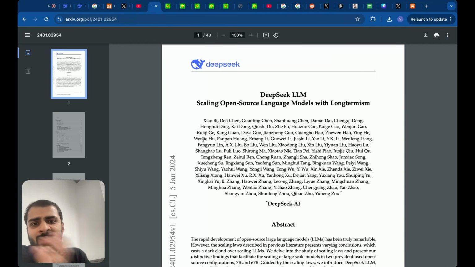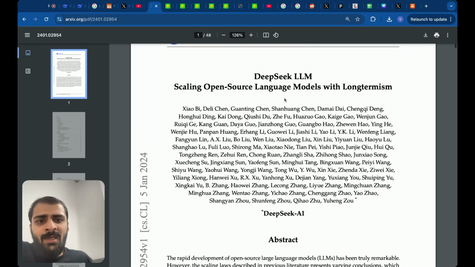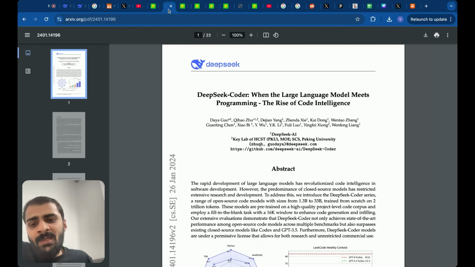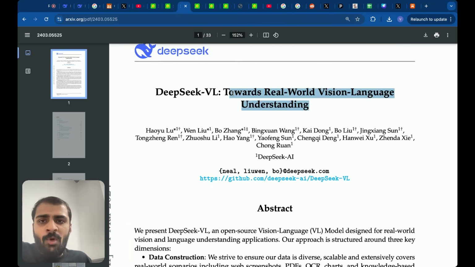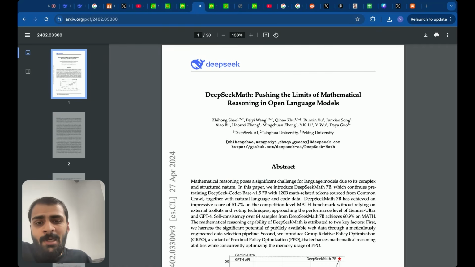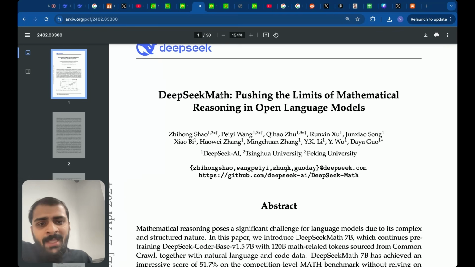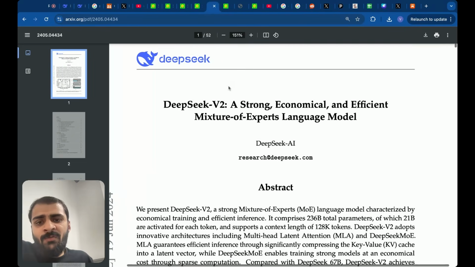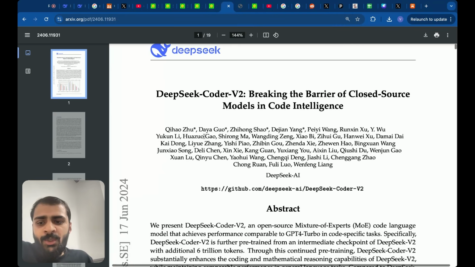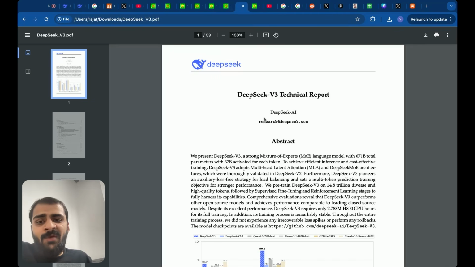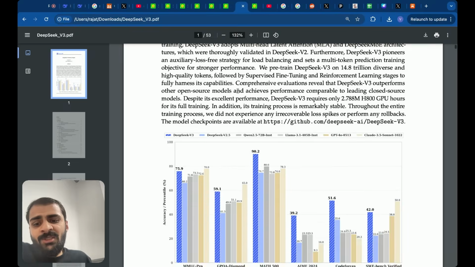And I realized that DeepSeek R1 was not the first thing which came out of this company. In January 2024, they had this DeepSeek LLM paper. Then in Jan 2024, again they had DeepSeek Coder. Then in March of 2024, they had a vision language model. In April of 2024, they had DeepSeek Math, which was related to mathematical reasoning in open language models. Then came DeepSeek version 2 in June 2024. Then DeepSeek Coder version 2 in June 2024. Then finally came along DeepSeek version 3.